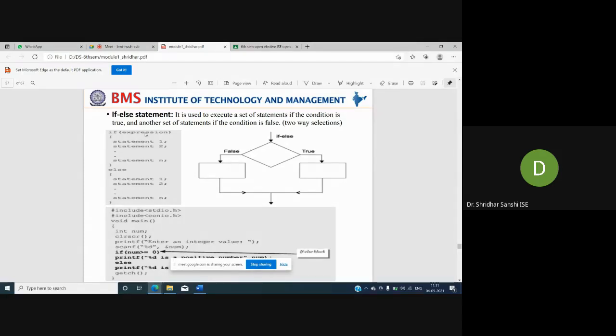Understood? So here is the flowchart, the if else flowchart. I check the result of the expression. The expression will result in one of two outcomes, either true or false. If it is true, I will execute one set of instructions, or if it is false, I will execute the other set of instructions. Fine, understood? You need to be very clear on these instructions. Any doubt here?